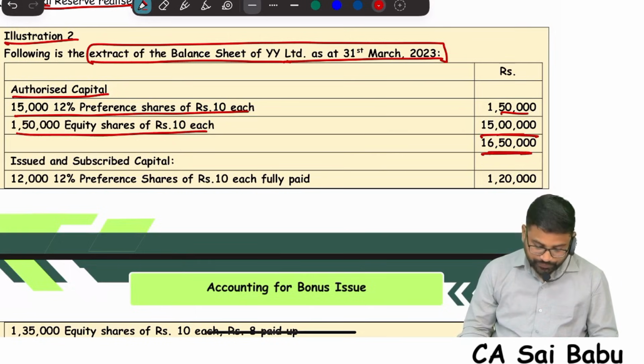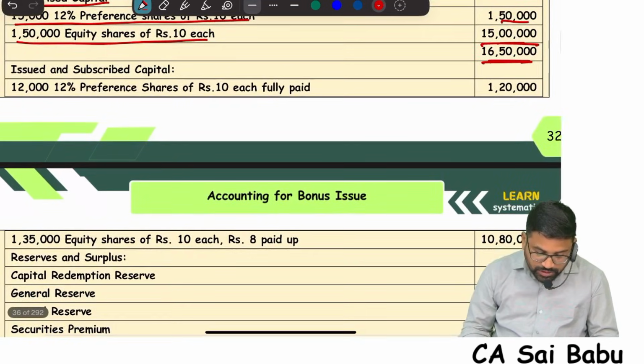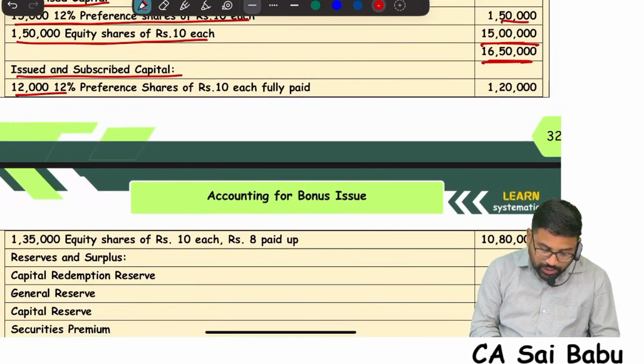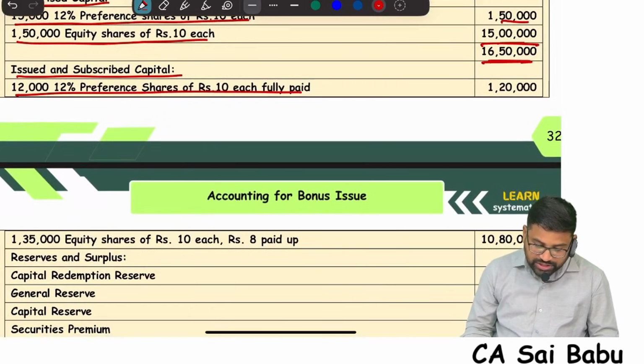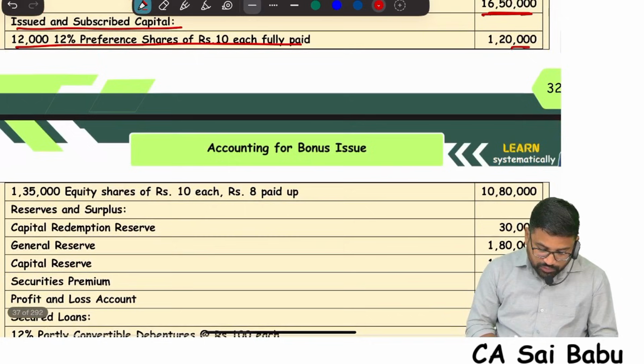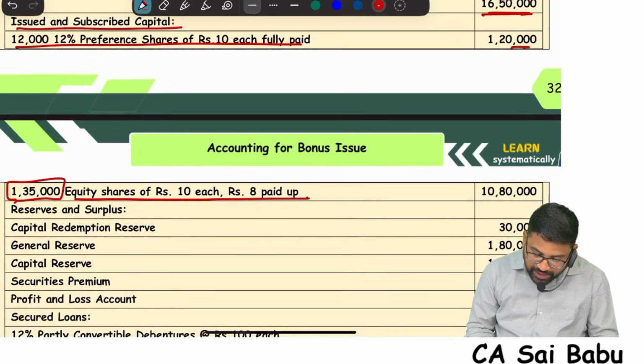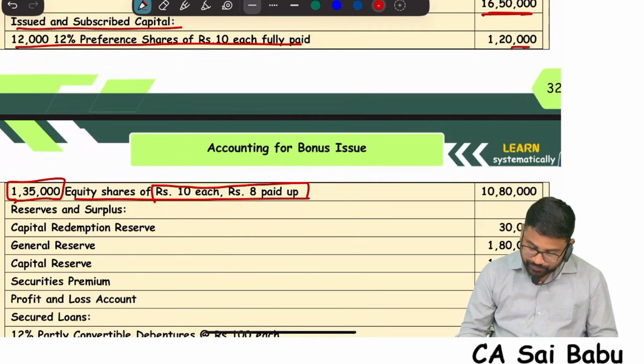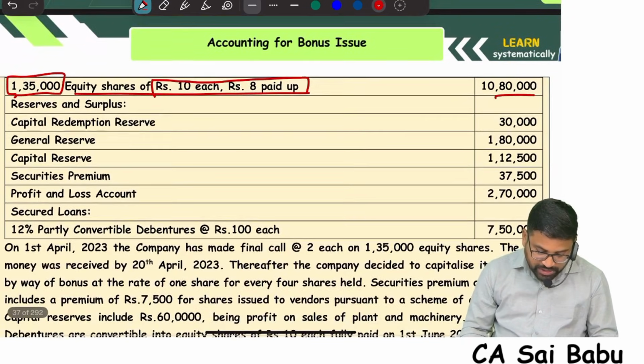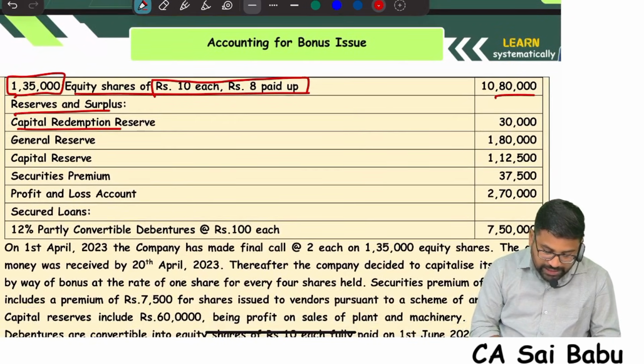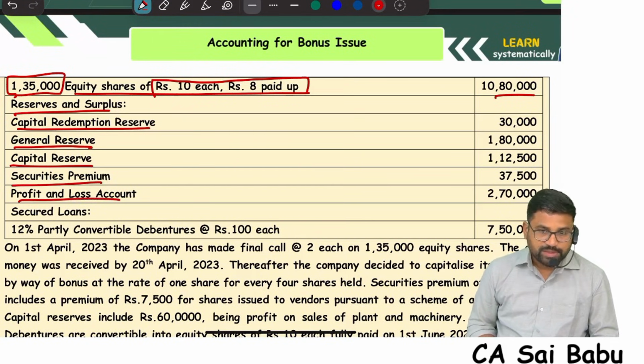Authorized capital is just for presentation. Next, issued and subscribed capital: 12,000, 12% preference shares of 10 each fully paid, 1,20,000. 1,35,000 equity shares of 10 each, 8 paid up. See this, that means equity shares are partly paid up. Next, reserves and surplus: capital redemption reserve, general reserve, capital reserve, securities premium, P&L account.